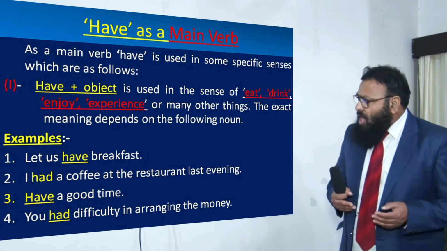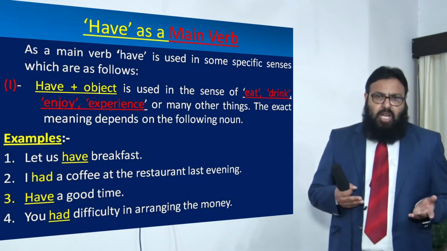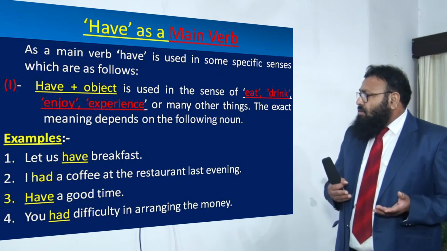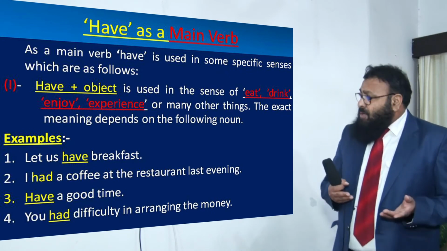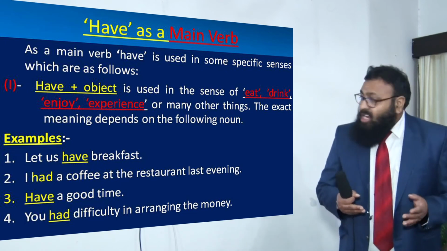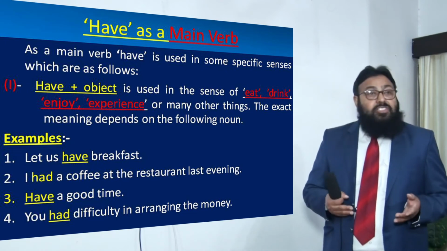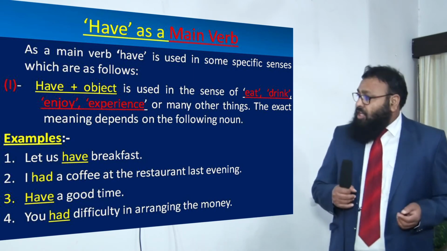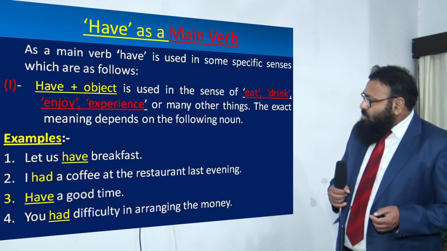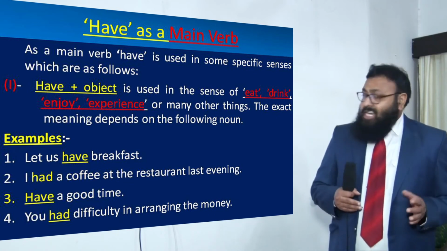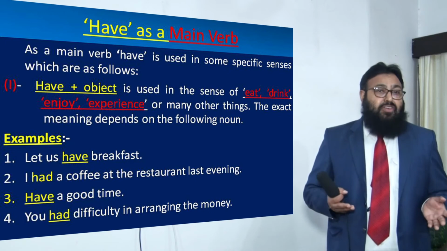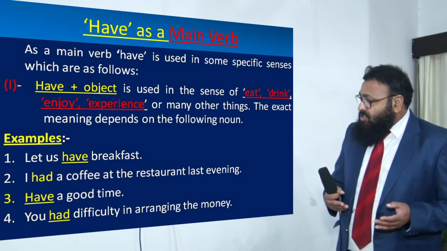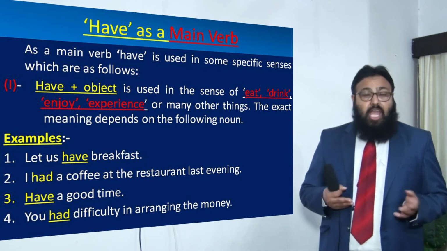Now, examples are, let us have breakfast. Here have is used in the sense of eating. Let us eat breakfast. Instead of saying let us eat breakfast, we prefer saying let us have breakfast. I had a coffee at the restaurant last evening. Here had is being used in the sense of drinking. I drank coffee at the restaurant last evening. In spoken English, it is preferred, I use had. I had a coffee at the restaurant last evening.